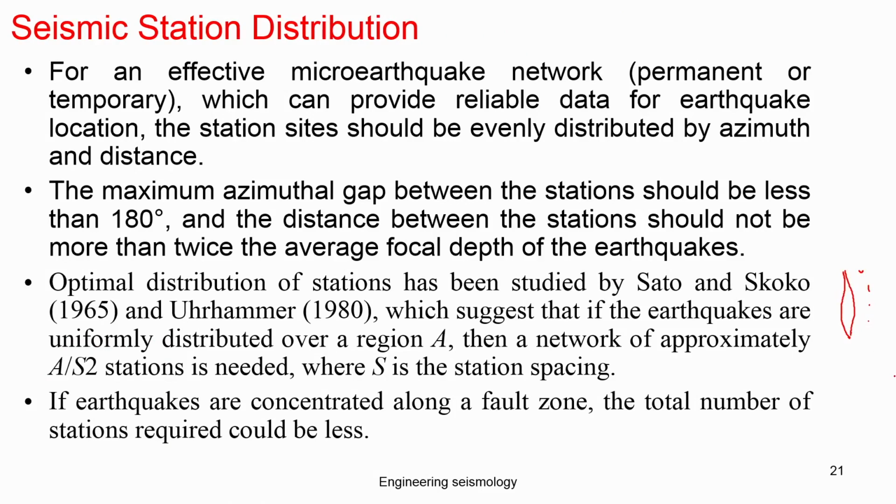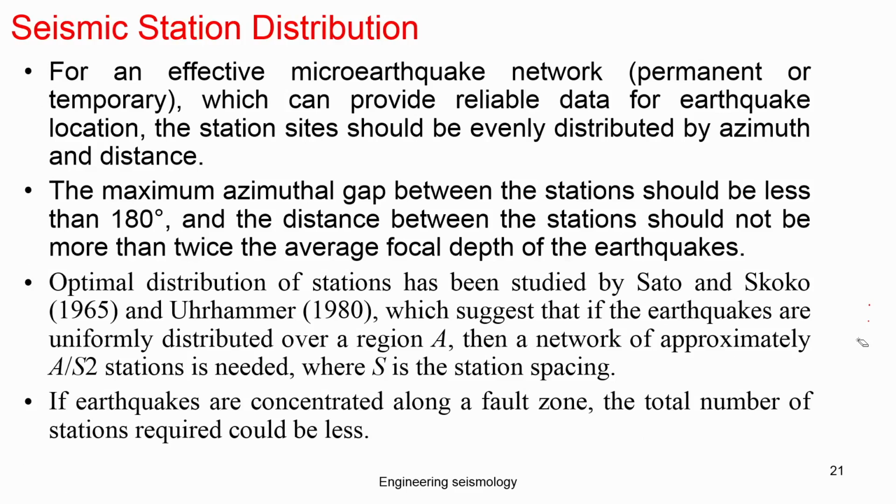The optimal distance between two stations is decided based on the area. For example, if the area is A, the network needs approximately A by S squared stations, where S is the station spacing. If the earthquakes are concentrated along a fault, the total number of stations required could be less.